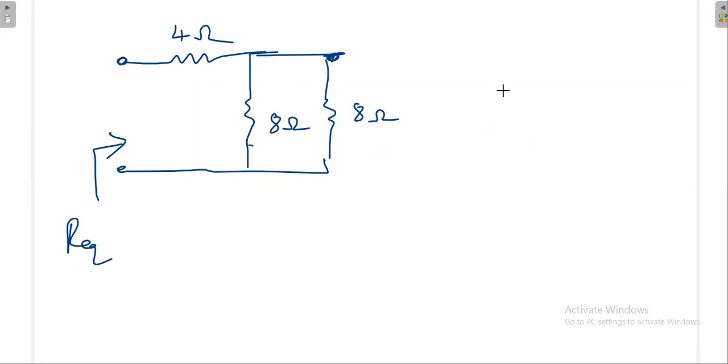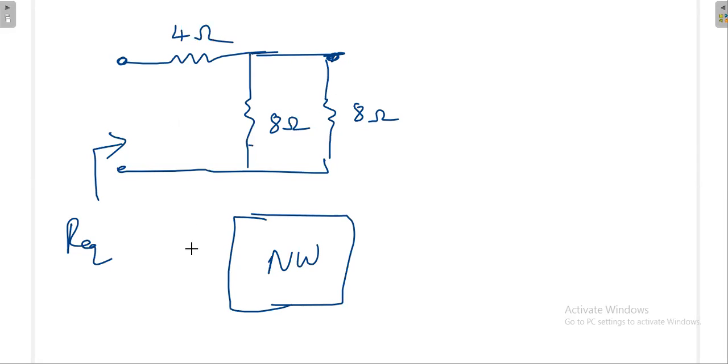Very quickly you will tell the answer: 8 ohm. Now my question is, is there any other way to tell the answer, without doing it like this? Can I do it in some other manner? Now I am going to take this as a network. You take this as a network. Now you know what is there inside the network.